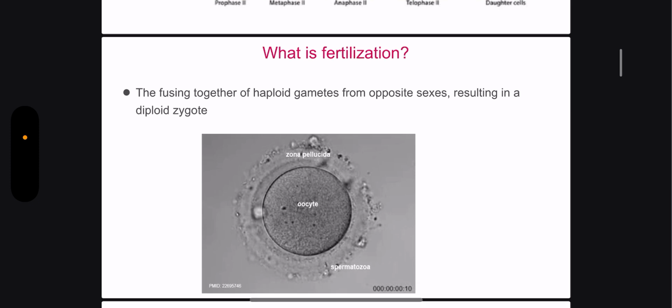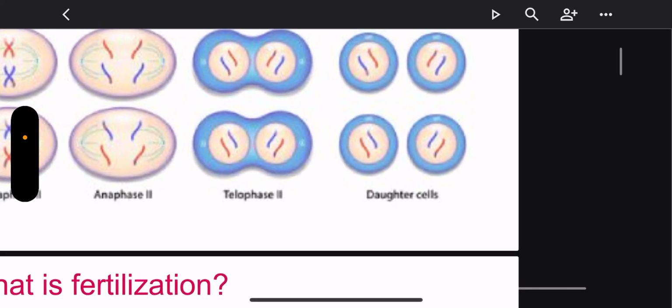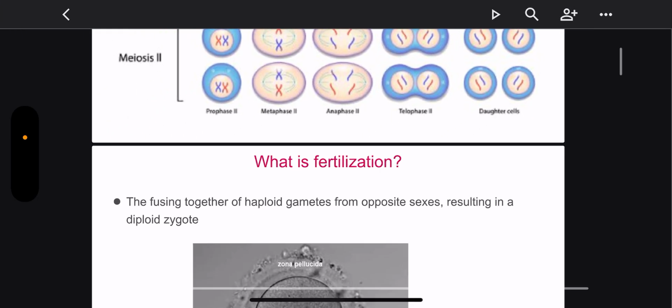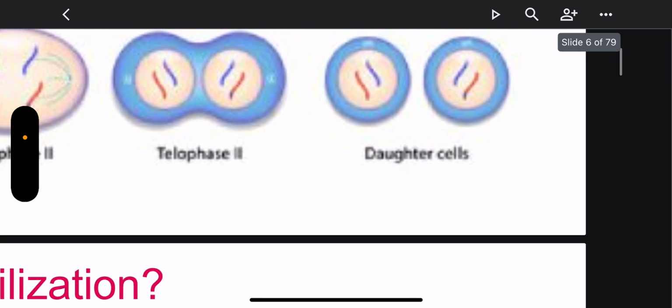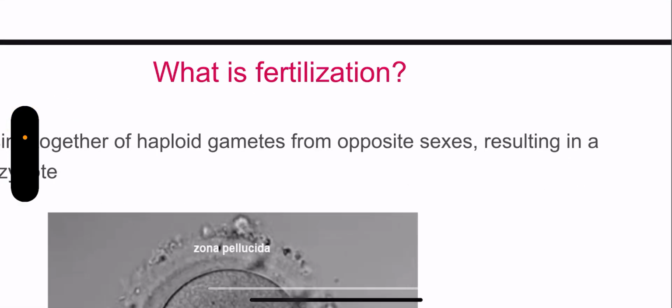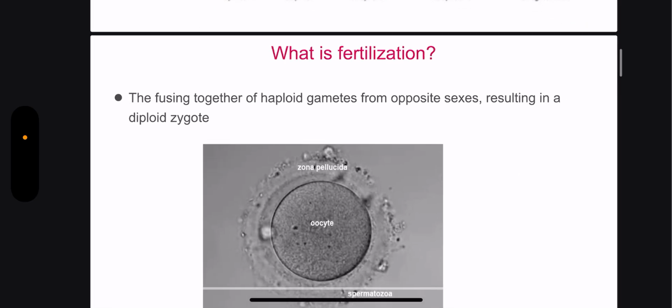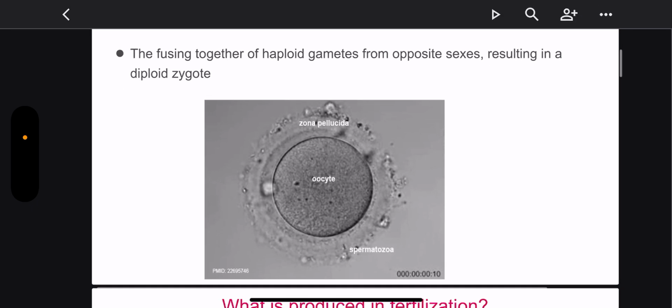So what is fertilization? The fusing together of haploid gametes from opposite sexes resulting in a diploid zygote. So it's really pretty logical. If the gametes that are produced from meiosis are haploid, then during fertilization, if two of those haploid cells come together, it's just going to be diploid again. So you can think of it as addition, multiplication, like there are really different ways to get the logic in it.